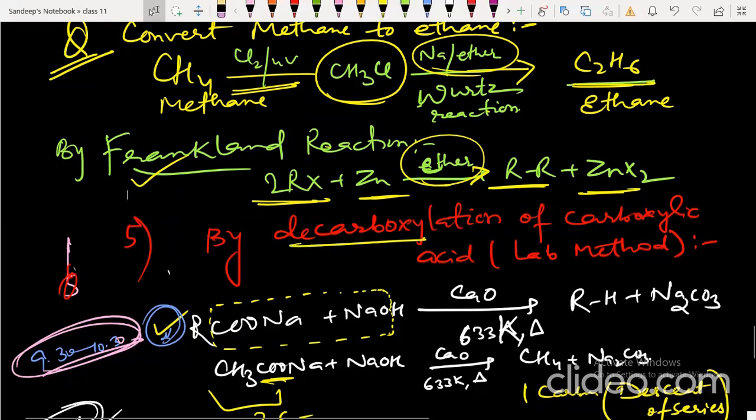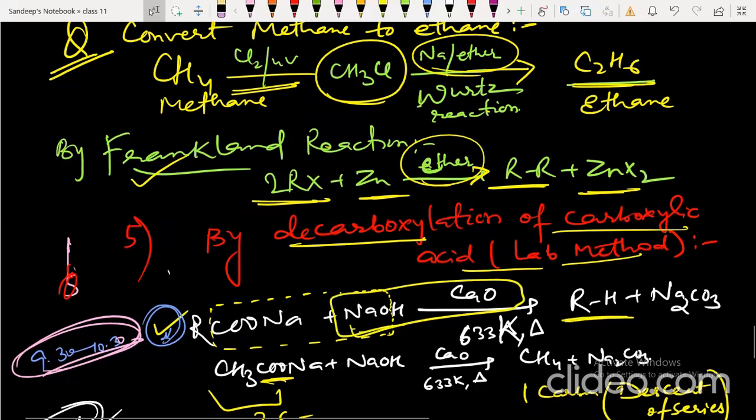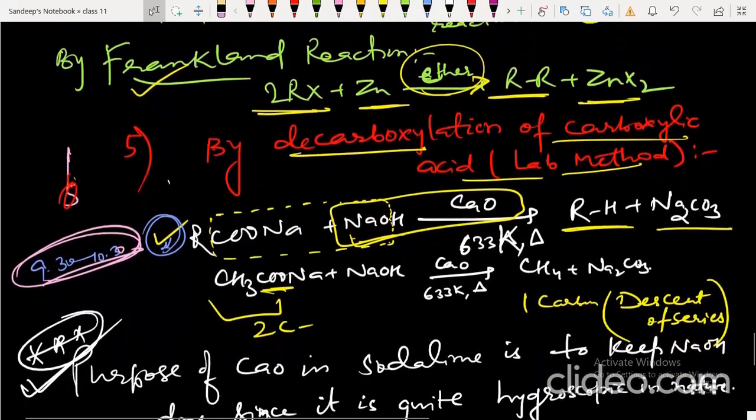By decarboxylation of carboxylic acid, this is a lab method. So we take a salt of carboxylic acid and treat it with soda lime. This mixture of NaOH and CaO is called soda lime. It forms alkane and sodium carbonate. This method is called decarboxylation because one molecule of CO2 is removed.